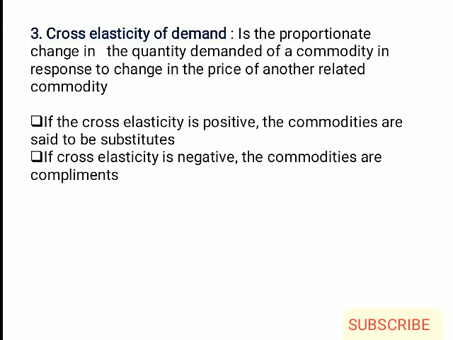Third one is cross elasticity of demand. It is the proportionate change in the quantity demanded of a product in response to the change in price of the related goods. If the cross elasticity is positive, the commodities are said to be substitutes, that is those products which can be used in place of one another. Whereas if cross elasticity is negative, the commodities are said to be complementary, that is those products which can be used together or combinedly used.